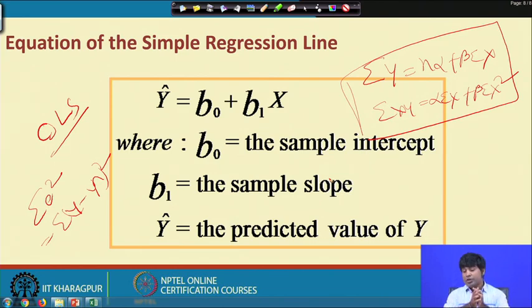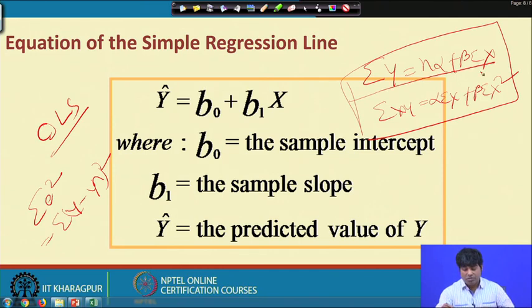minimizing the error sum square, and since we are minimizing with respect to alpha and beta, so there are two different procedures. First is the necessary condition and the sufficient condition. The necessary condition is to differentiate the particular equation with respect to alpha and differentiate the particular equation with respect to beta. The moment we differentiate the particular equation with respect to alpha and then simplify the process, you